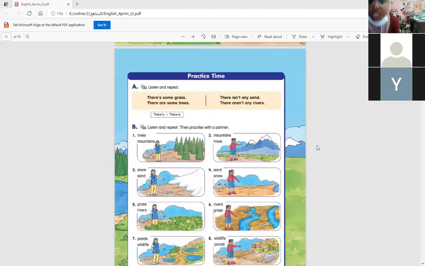Okay, do we use some in positive sentences or in negative sentences? Some is positive.